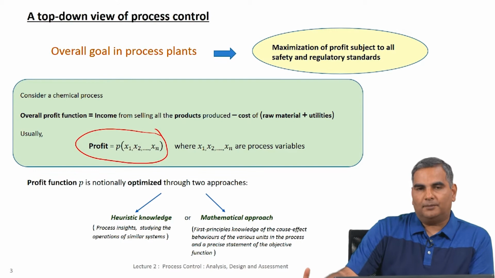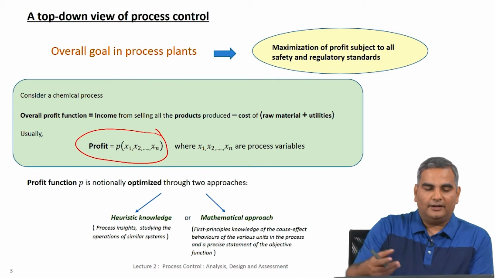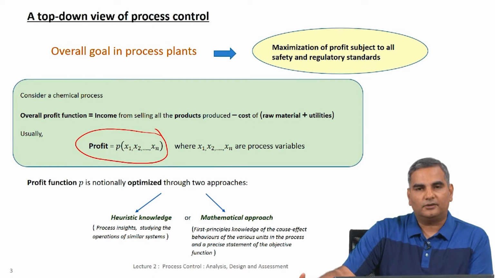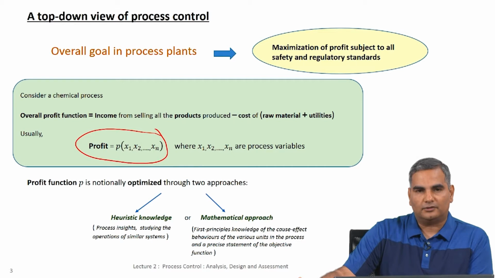If you want to compute the overall profit that you are likely to make from this plant, you can write it as following. It is the income from selling all the products produced minus the cost of raw materials that are used to produce these products and also utilities that we use. So, for example, we might need electricity to run the plant, we might need heating, cooling and so on. So, if you subtract all of those costs out, then that will give you the profit that you are going to make.